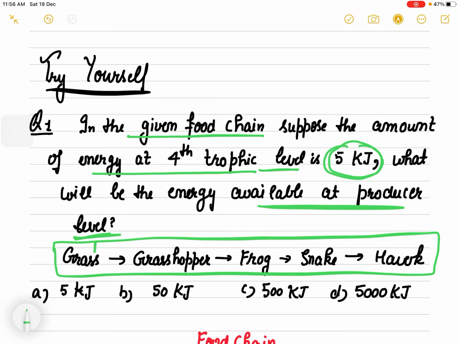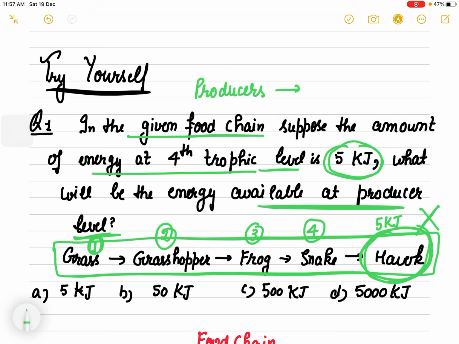I have just told you that producers are the first trophic level. Grasshopper here will be the second trophic level, frog will be the third trophic level, and snake will be the fourth. And here in the paper we start calculating with hawk. We always assume that hawk is our fourth trophic level, and we start from 5 kilojoule, which is wrong. You have to please be careful about the trophic level.